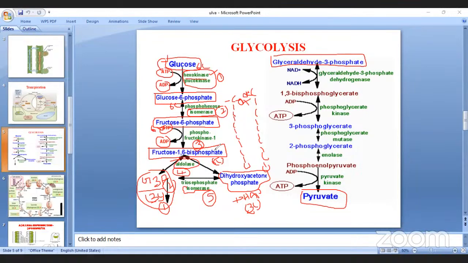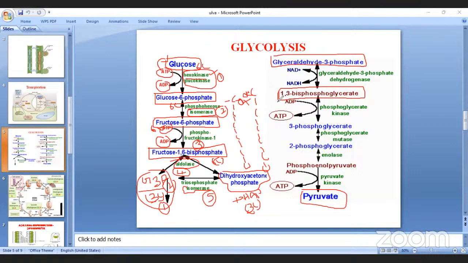First, let's discuss the first glyceraldehyde 3-phosphate after cleavage. By an oxidation process it forms 1,3-bisphosphoglycerate.